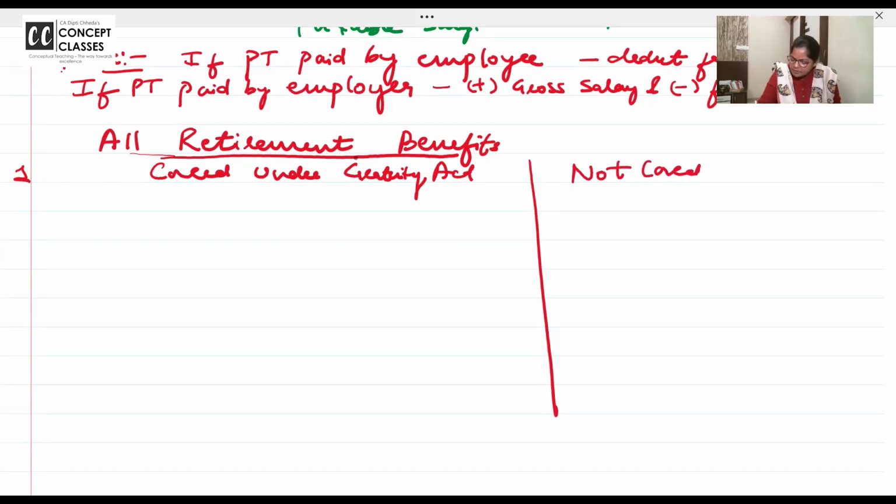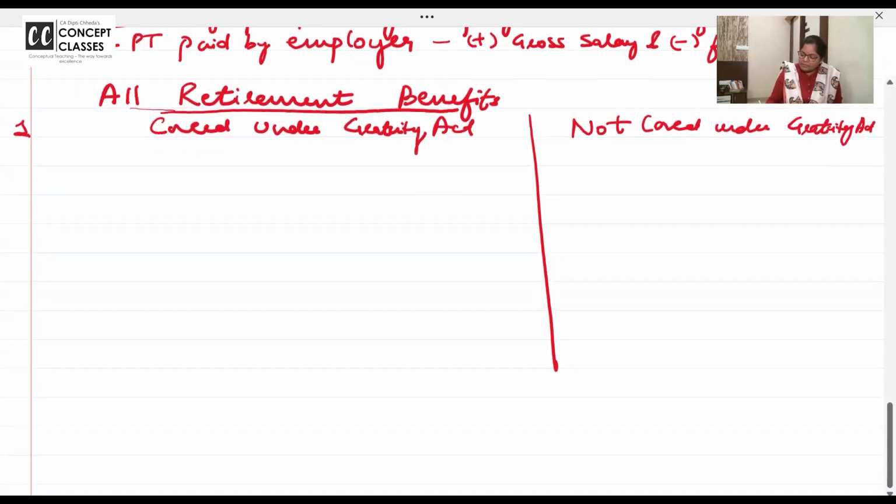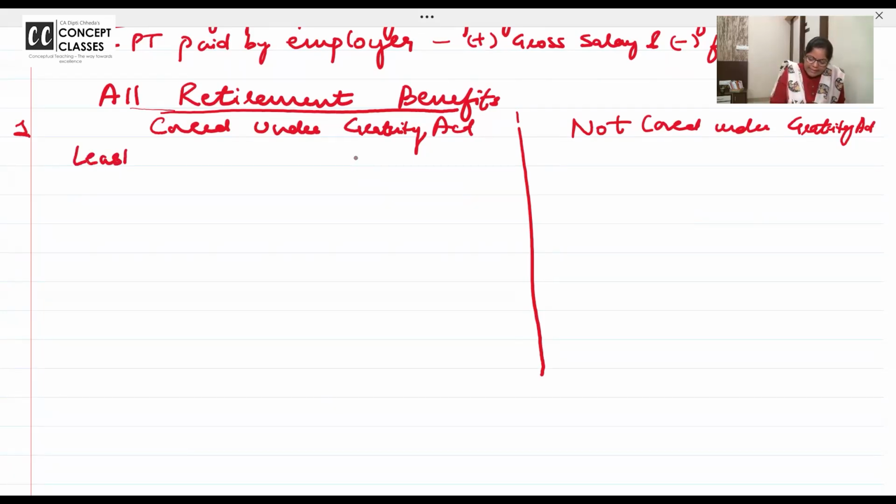Not covered under the Gratuity Act. Covered under the Gratuity Act, not covered under the Gratuity Act. Least is exempt. And preferably, if you can, learn the sections. I'm using the word preferably. Preferably you can learn the sections, that would be good. Least is exempt under section 10(10).